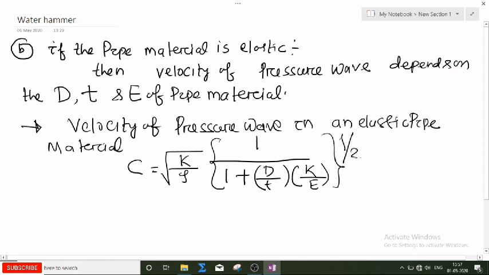This is equation 2. So d is the diameter of the pipe, t is the thickness, K is the bulk modulus of the fluid, and E is the modulus of elasticity of the pipe.